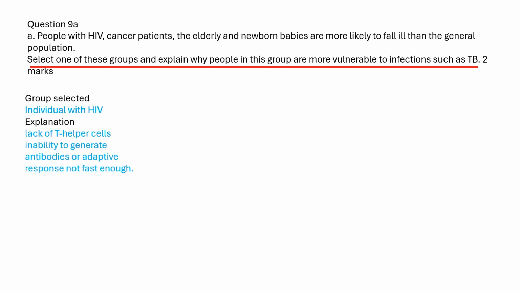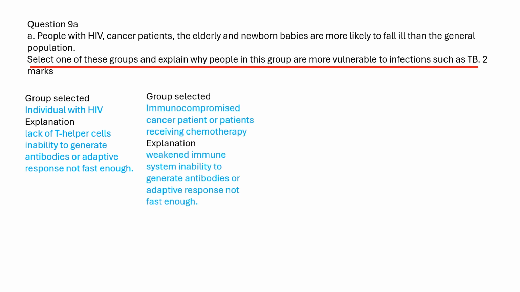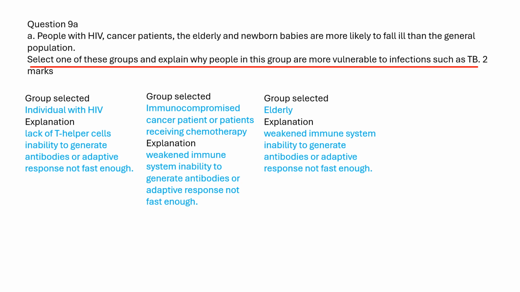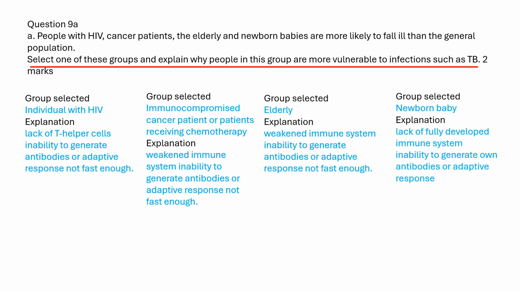Group selected, individuals with HIV. Explanation, lack of T helper cells, or inability to generate antibodies, or adaptive response not fast enough. Group selected, immunocompromised cancer patients or patients receiving chemotherapy. Explanation, weakened immune system, inability to generate antibodies, or adaptive response not fast enough. Group selected, elderly. Explanation, weakened immune system, inability to generate antibodies, or adaptive response not fast enough. Group selected, newborn baby. Explanation, lack of fully developed immune system, or inability to generate own antibodies or adaptive response.